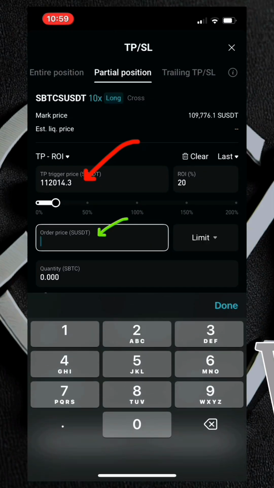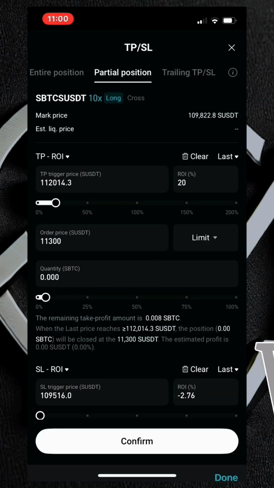So I come over here and fix $113,000. It means that at this price of $113,000, I will take my profits. I hope you understand. So this one right here is called the trigger price. You set a limit price. This price right here means that once the price of Bitcoin gets to this price right here, then the trade to take some profits at this price right here will now open. So it means that a new order will now come out that you want to take profits at $113,000. So this price right here is like a trigger price, something that will trigger the take profits.